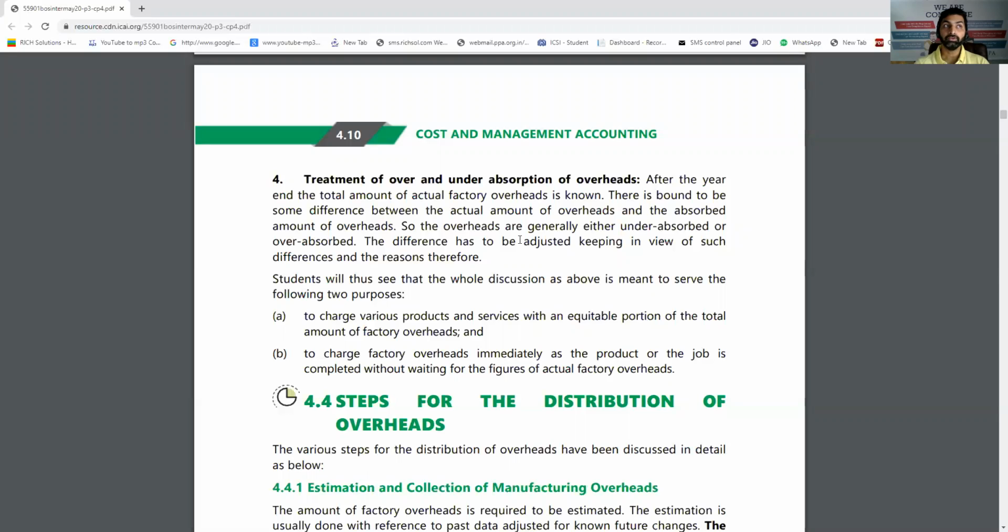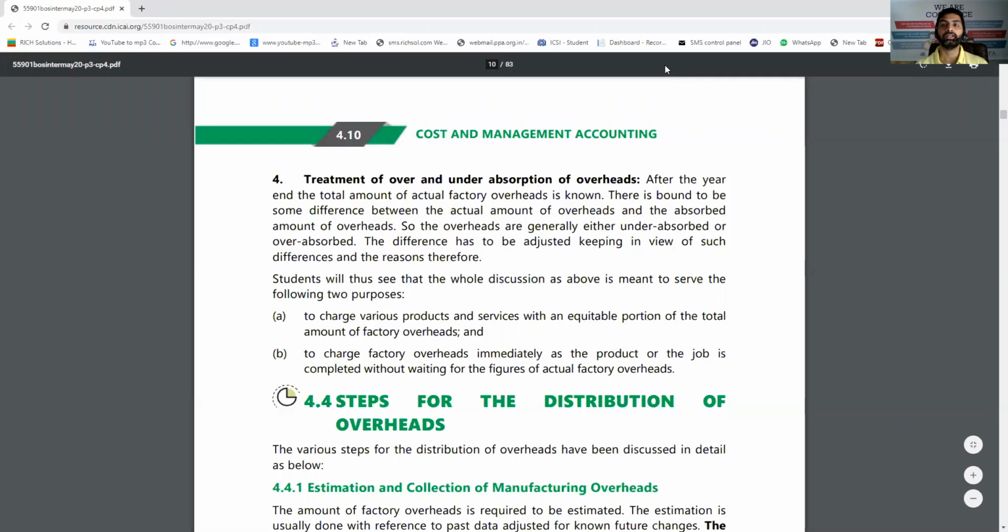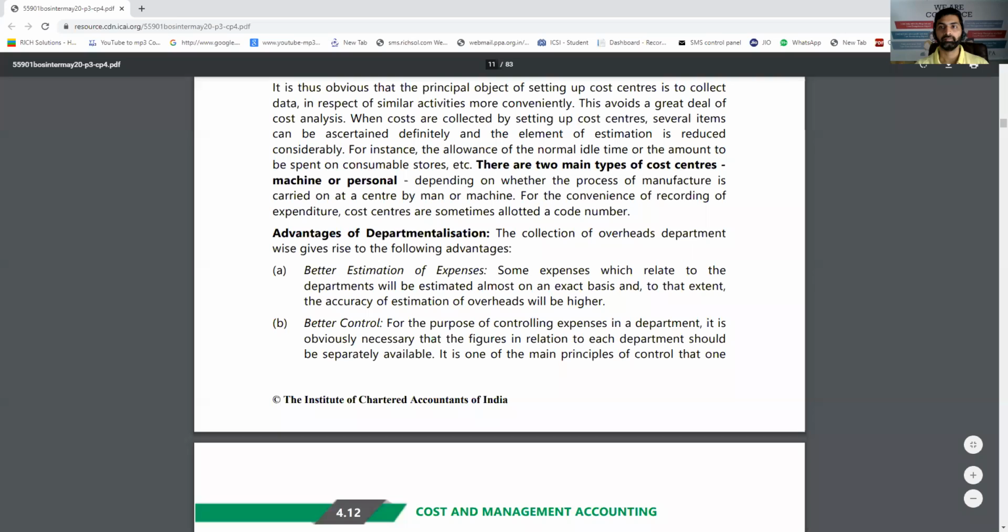And now if your actual overhead is less than the expected or allowed overhead, called absorbed overhead, say it was 20 lakh, but the actual overhead paid is only 18 lakh. So 2 lakh you have saved. It is called over absorption, which indicates your gain, and it goes to costing P&L credit directly. So this can be a good short note, treatment of under and over absorbed overheads.